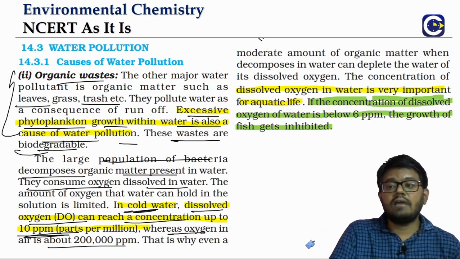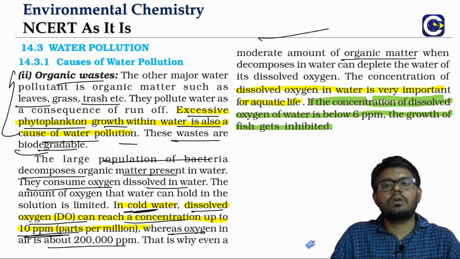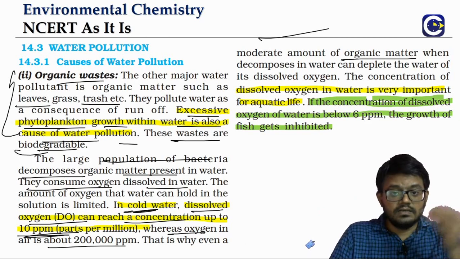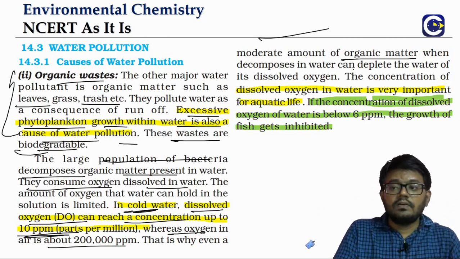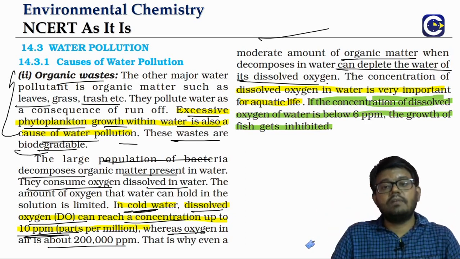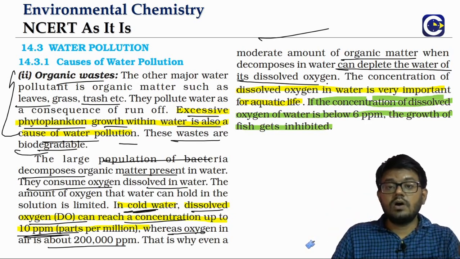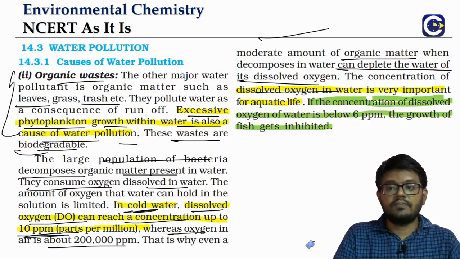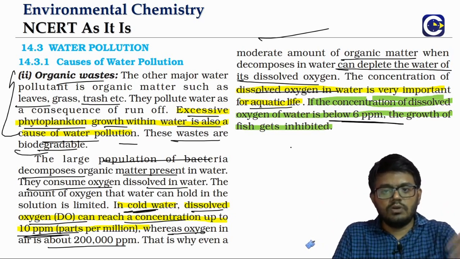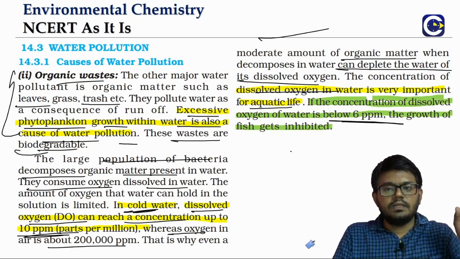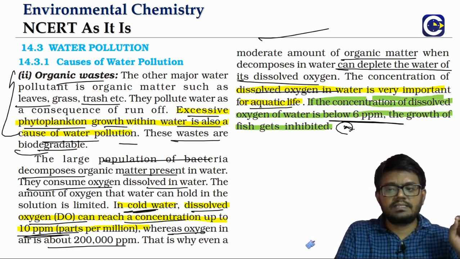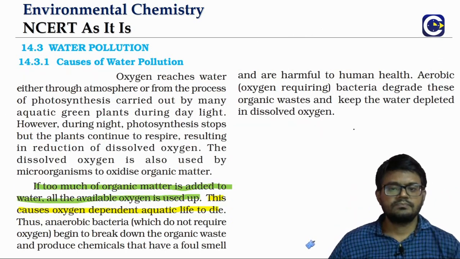So even if you are having just some moderate amount of organic matter, for the decomposition of that, the oxygen amount inside the water will get depleted by a significant value. And this oxygen that is dissolved in water is required for the aquatic life. Like fish, if the dissolved oxygen goes below 6 ppm, the growth of the fish will be inhibited. So wherever we have these numbers, we have to pay attention.